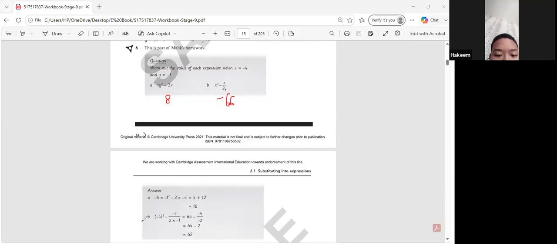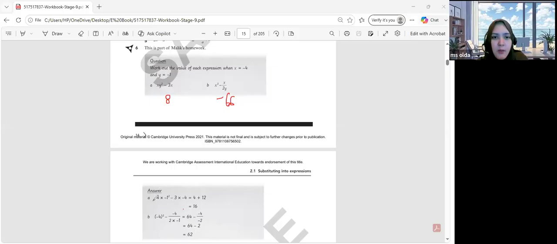Because we got negative 4 times negative 1 squared without brackets. Okay, so this should be with brackets, yeah, Hakim. It's actually over here. You need to write it using brackets. Brackets need to be right over here. So negative 1 squared equals positive 1. Since it's positive 1, negative 4 times 1 should equal negative 4.